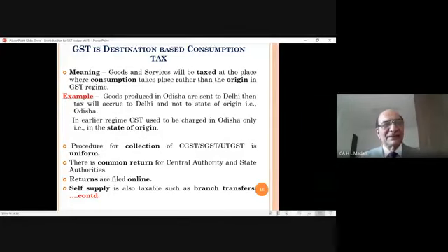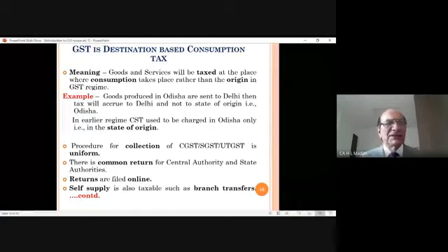But in GST, the law has been changed. The tax goes to the state where consumption of the goods takes place, where the goods are consumed, not the state of origin. There were so many problems with tax at the state of origin. In order to remove those problems, we will discuss later on.